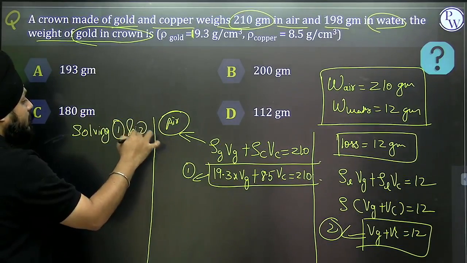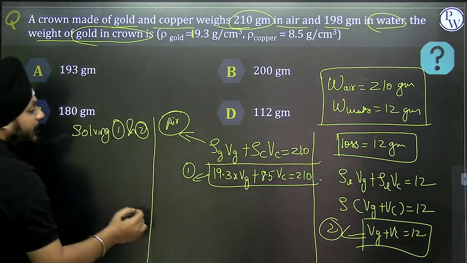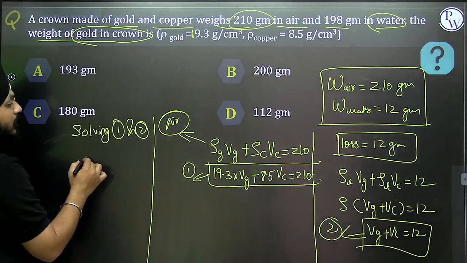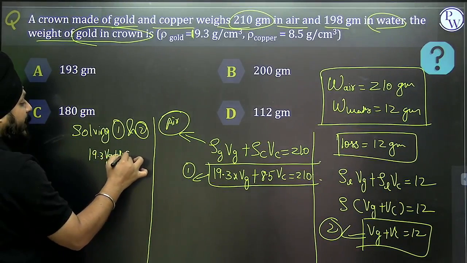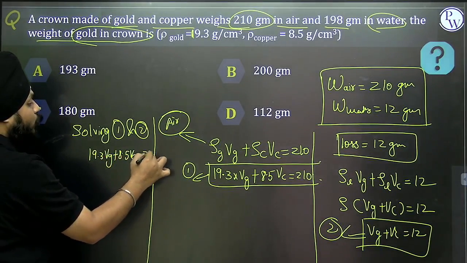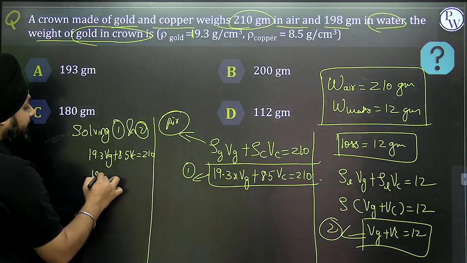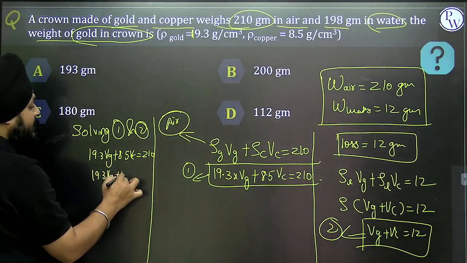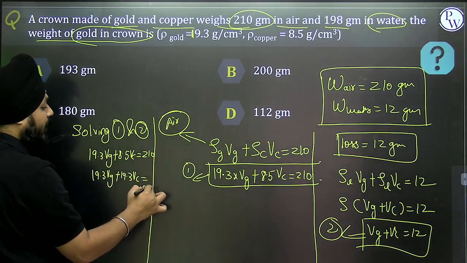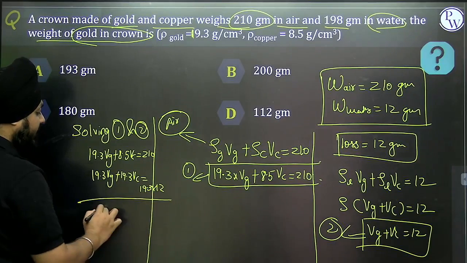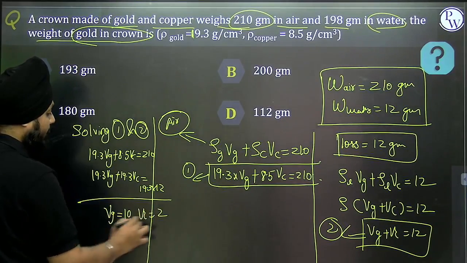Solving 1 and 2, right? Okay, can I multiply this as 19.3 Vg plus 8.5 Vc, that is equal to 210, right? And if I'm multiplying 19.3 Vg plus 19.3 Vc, that will be equivalent to 19.3 into 12. Solving this, we are getting Vg as 10 and Vc as 2.